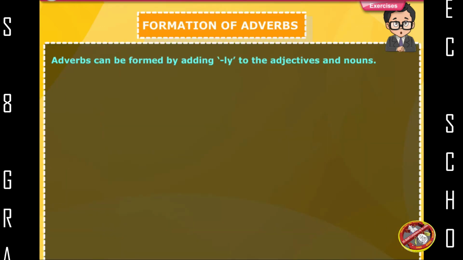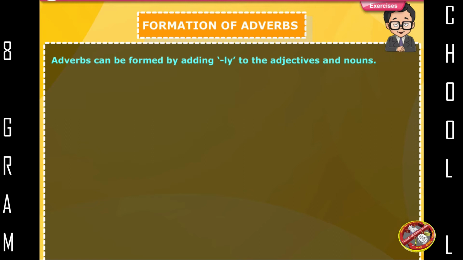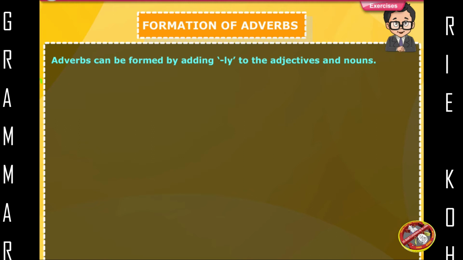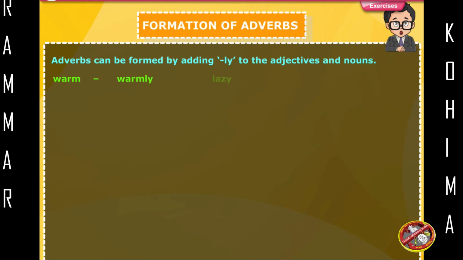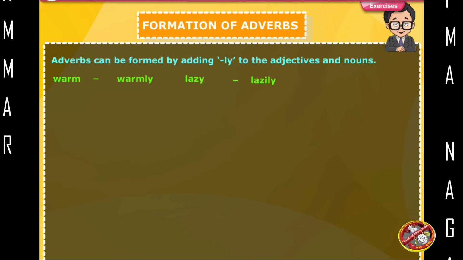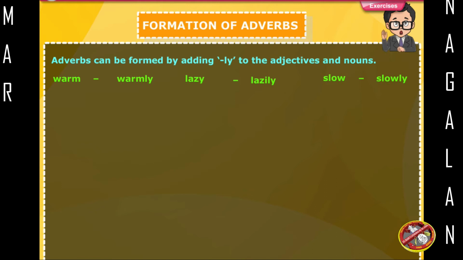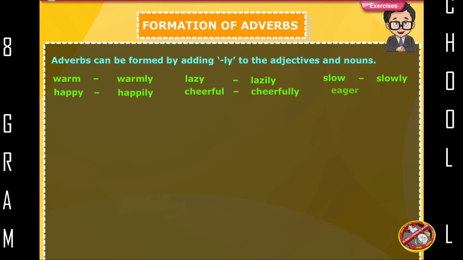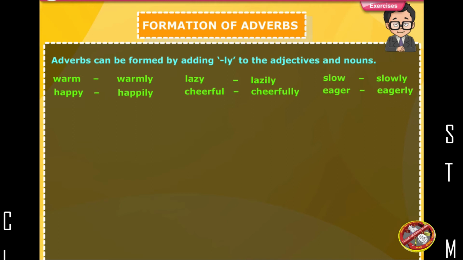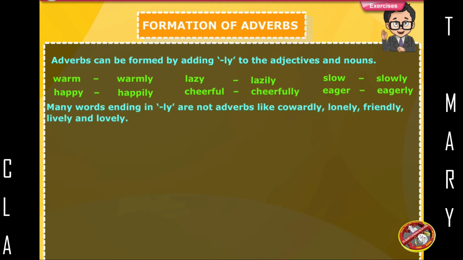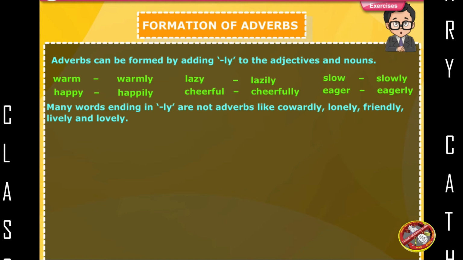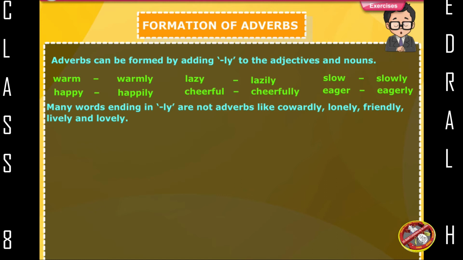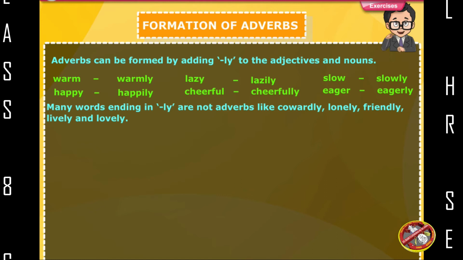Formation of adverbs. Adverbs can be formed by adding ly to the adjectives and nouns. Warm, warmly. Lazy, lazily. Slow, slowly. Happy, happily. Cheerful, cheerfully. Eager, eagerly. Many words ending in ly are not adverbs, like cowardly, lonely, friendly, lively, and lovely.